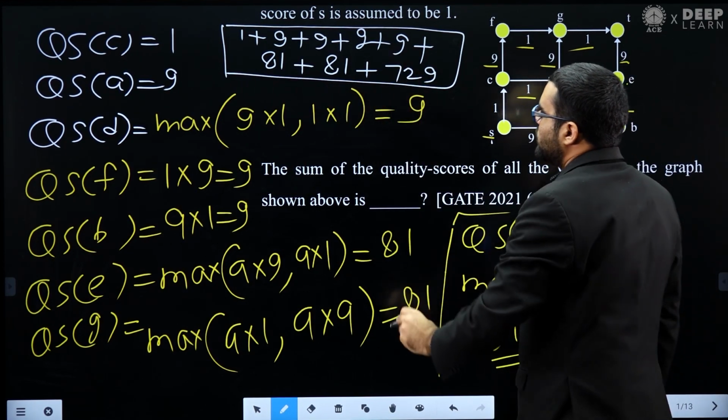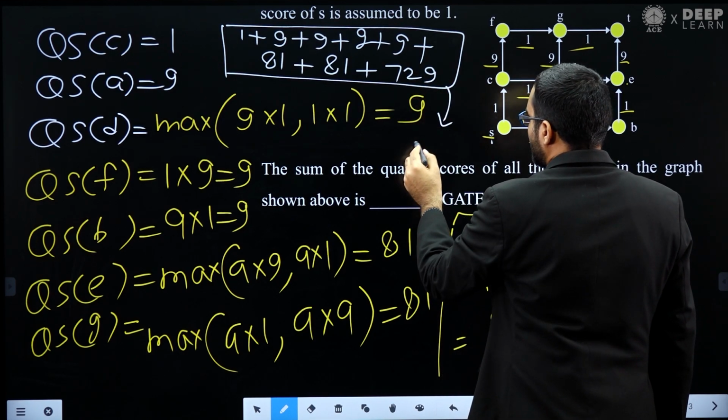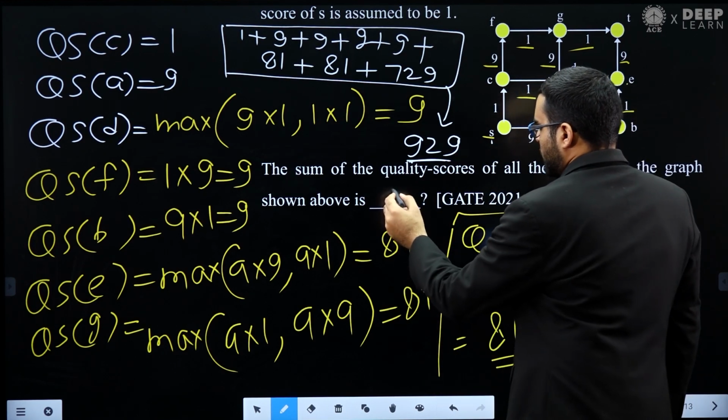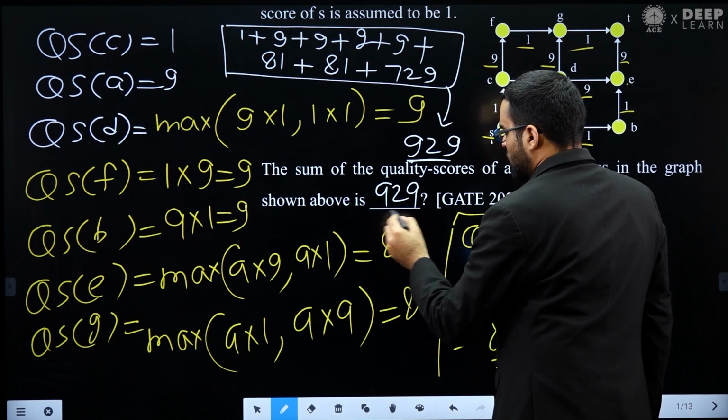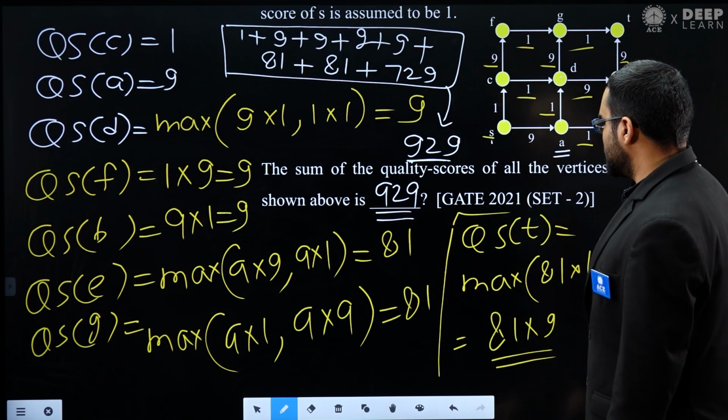If you add all these values, the answer that you will get will be 999. So this is the answer.